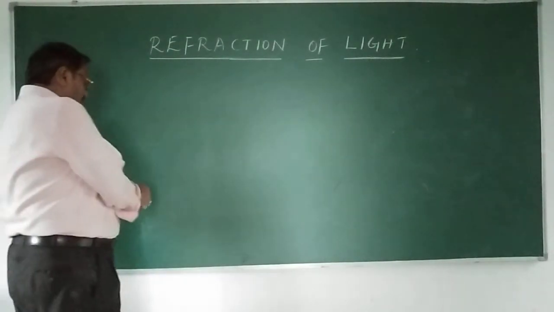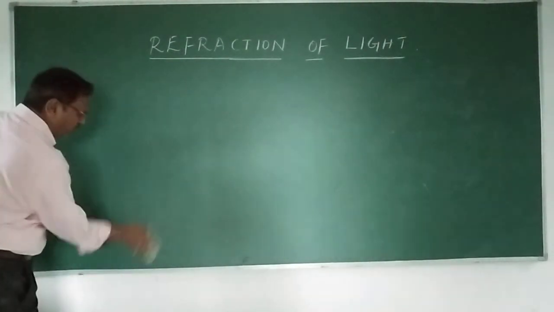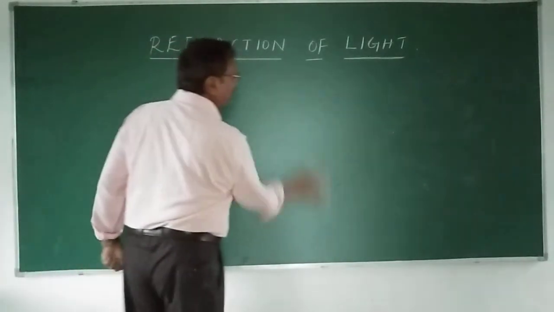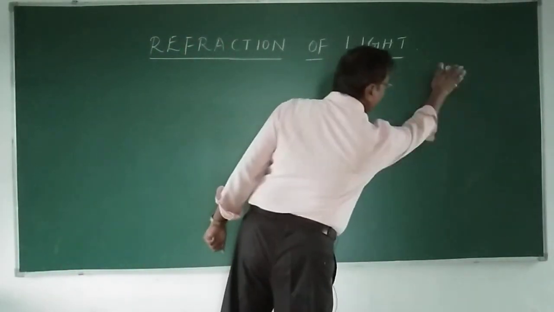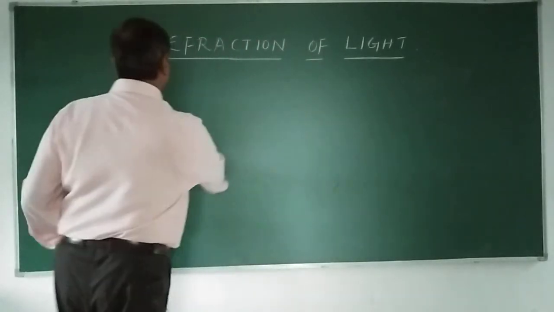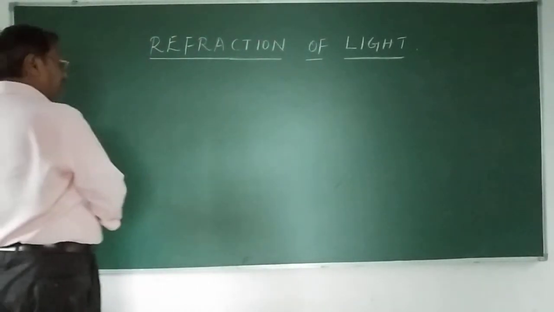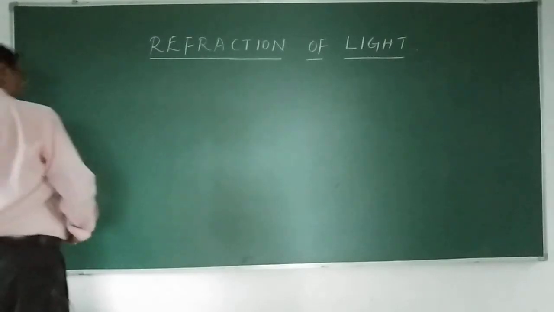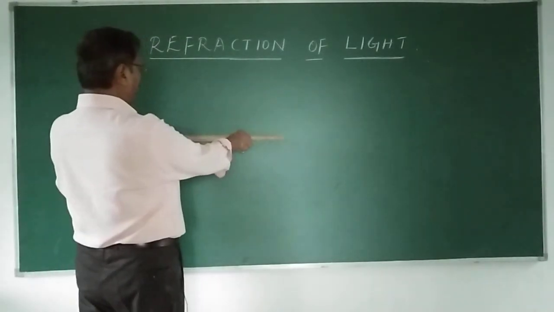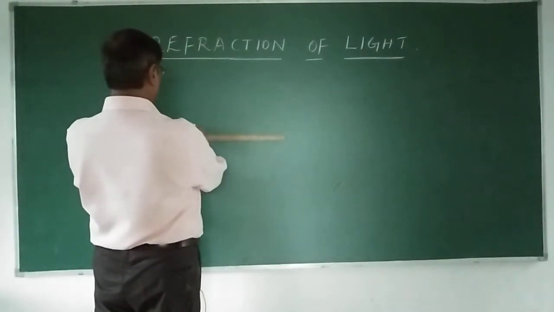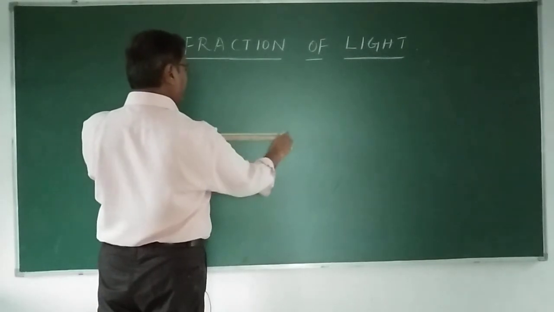Now I am going to talk very specifically about the velocity of light in different media. What will happen to the value of the velocity? Okay, now let us take it carefully again. Let me draw a boundary or an interface.